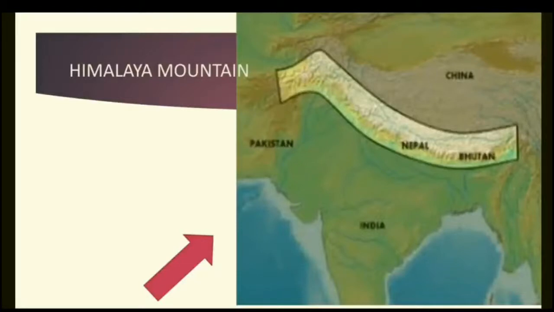Himalaya mountain. What does the Himalaya mountain do for India? It is a climatic divide, so it stops the rain-bearing monsoon wind in India. This is the southwest monsoon wind. It has been stopped by the Himalaya. So the Himalaya is a climatic divide. Because of this, the rest of India, the whole country, receives rainfall.